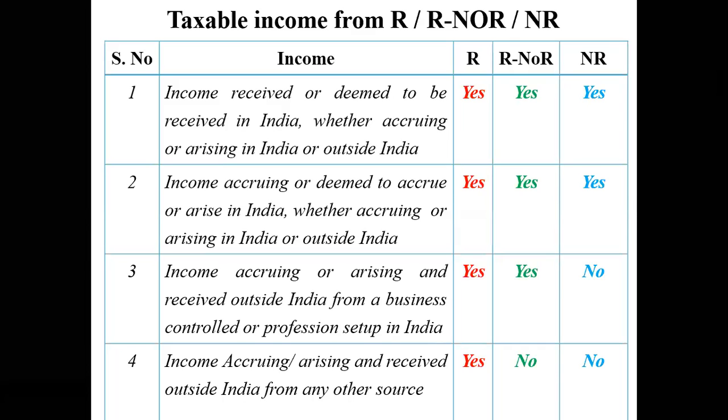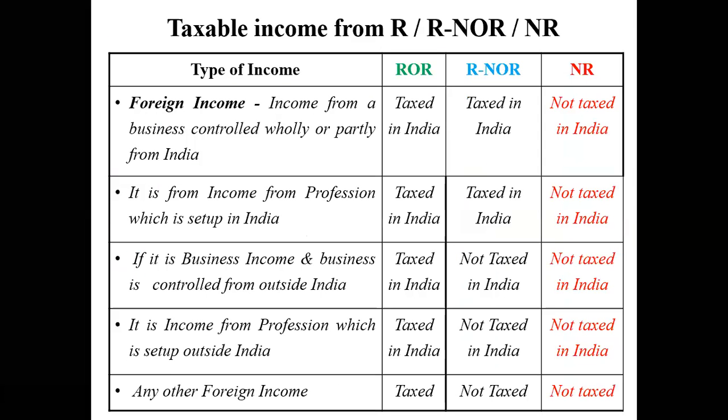Okay, so you need to understand all these micro points or the smaller points that are coming into picture. Fourth point says income is earned outside India, received outside India, but it has nothing to do with business or profession which is controlled from India. In such case, only the resident is liable to pay tax. The other two need not pay tax. So all these conditions are necessary for you to understand when it comes to solving of problems. Okay, so understand the theory very, very clearly, and then only you will be able to apply the same concepts to the problem. Okay, we'll move on to the next part.